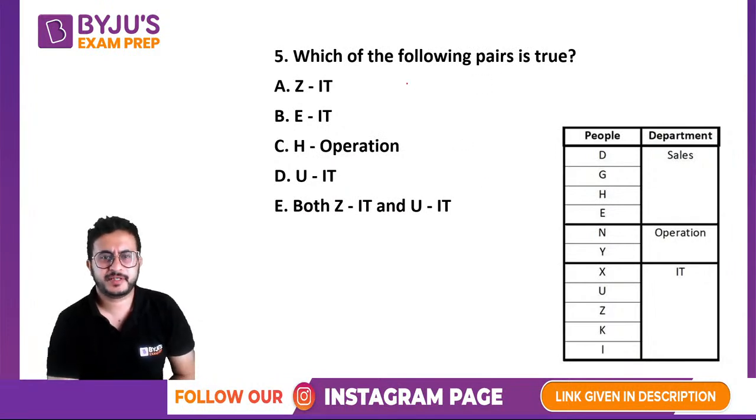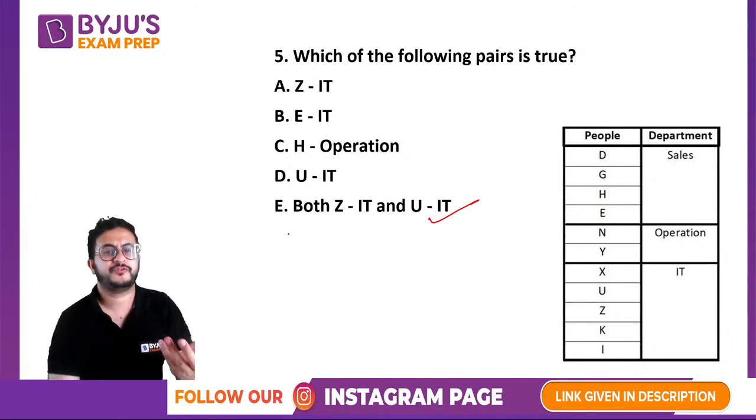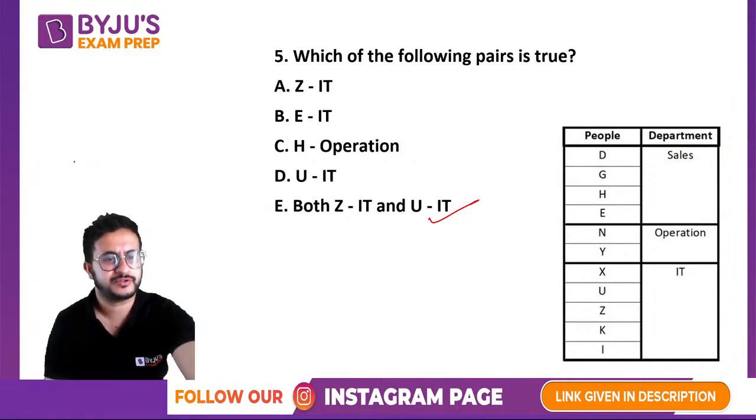Which of the following pairs is true? Z and IT is true. Okay, U and IT. So sorry, the answer will be E. Z and IT and U and IT, that is also true. So whenever you have such kind of questions wherein all of them are true, make sure that you look at the last option also.